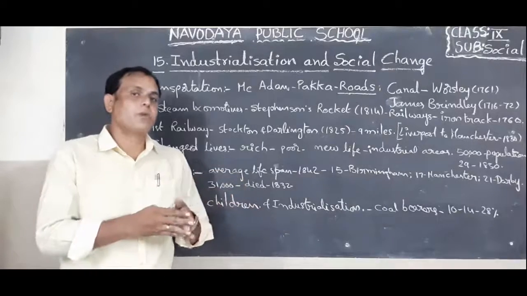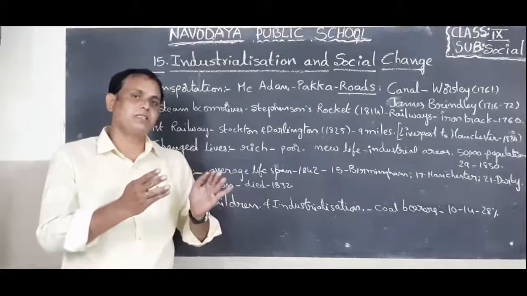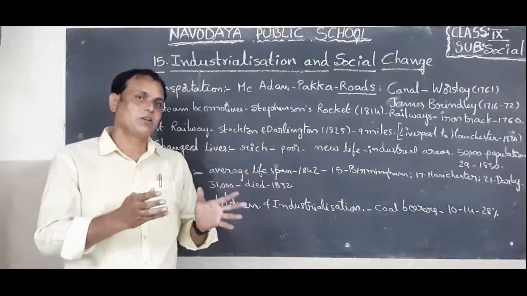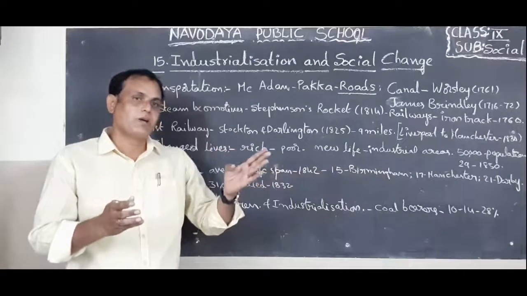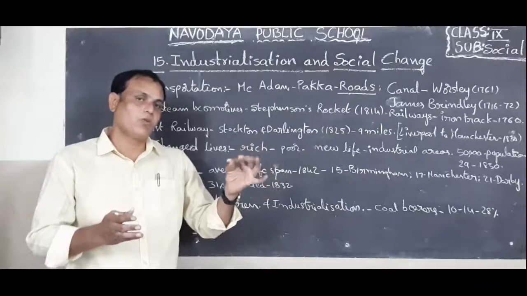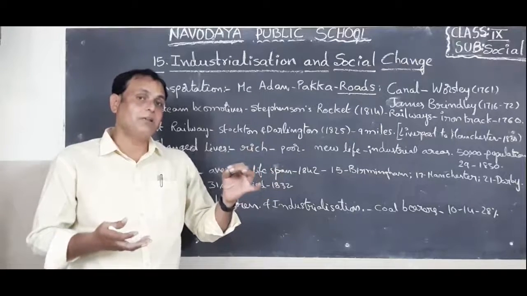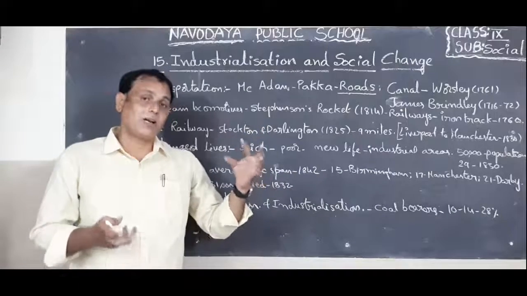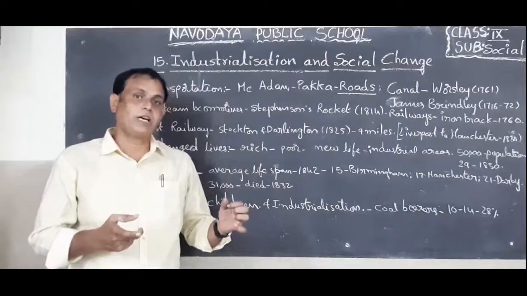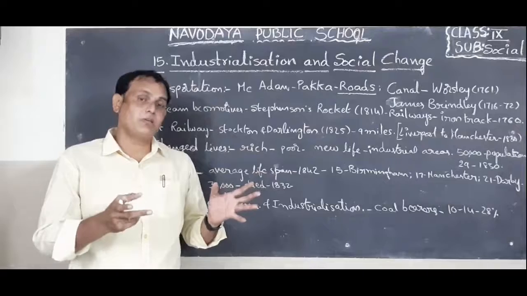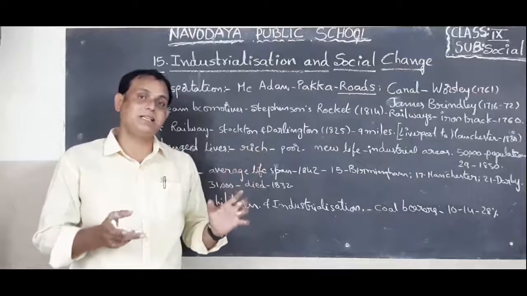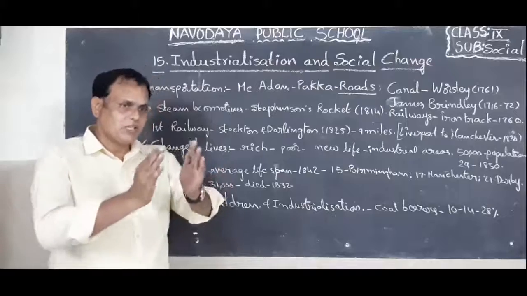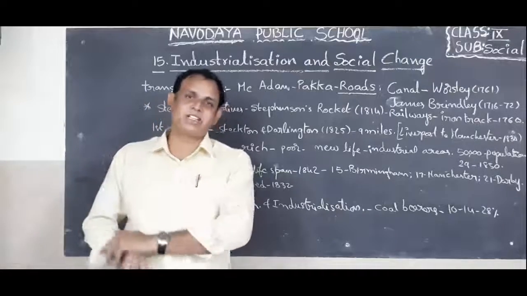Okay, children. In England, when they started industries, they had some favorable conditions. Railways developed, canals developed, roadways developed. Next, iron fields are there, coal fields are there, workers are also available. Banks are also willing to give loans to the industry. So these are all favorable conditions, but this is one side of the coin, children.